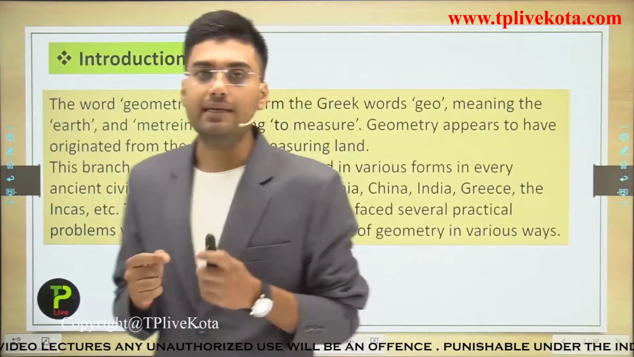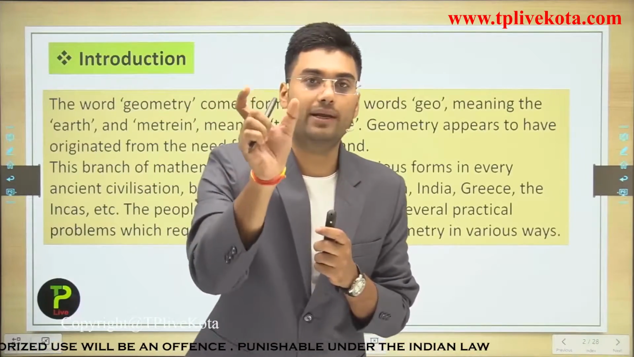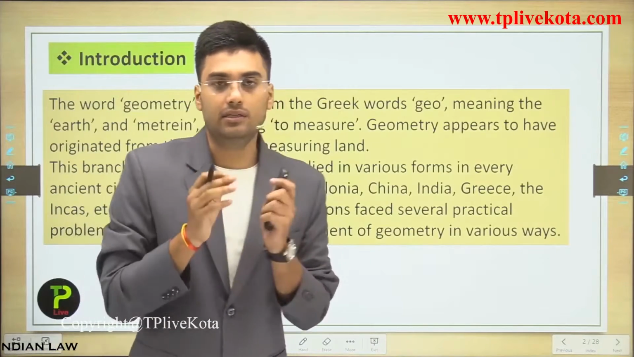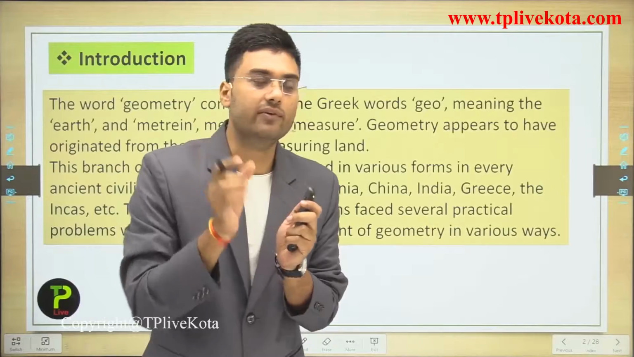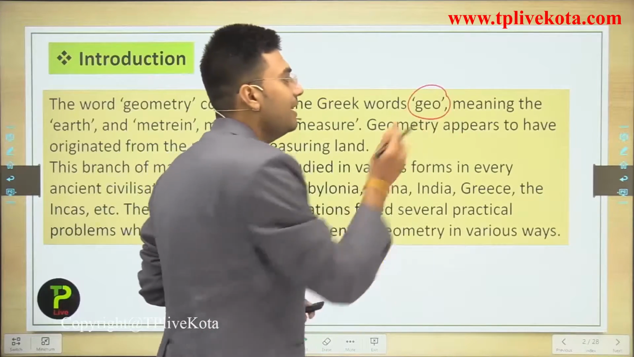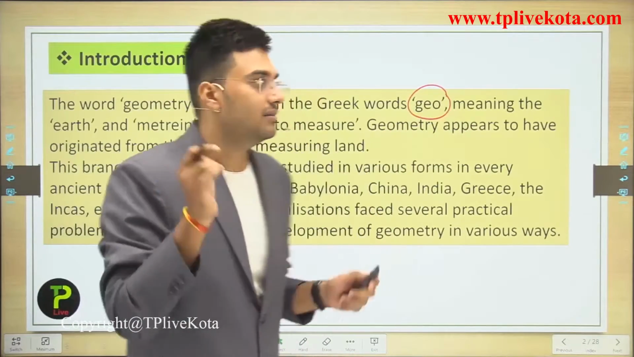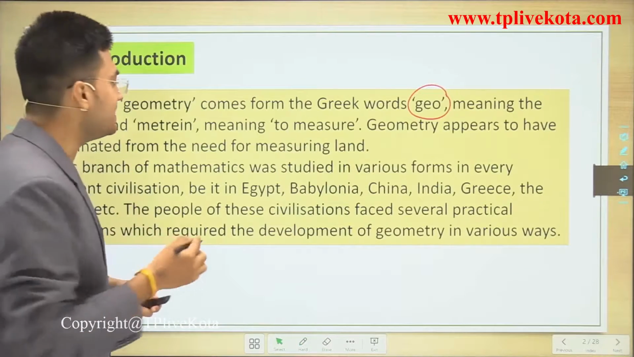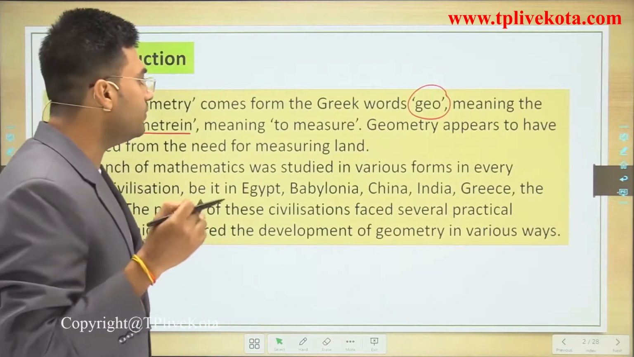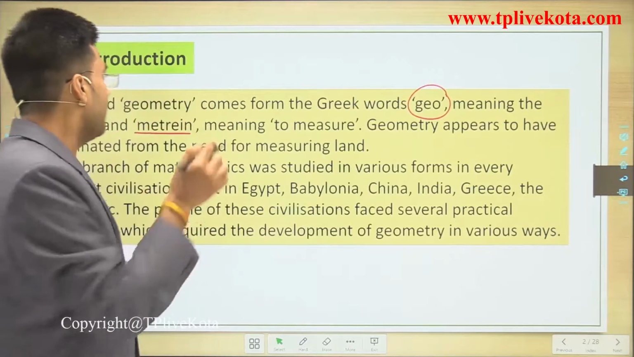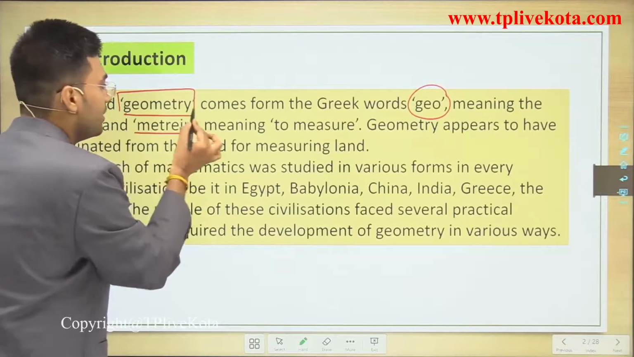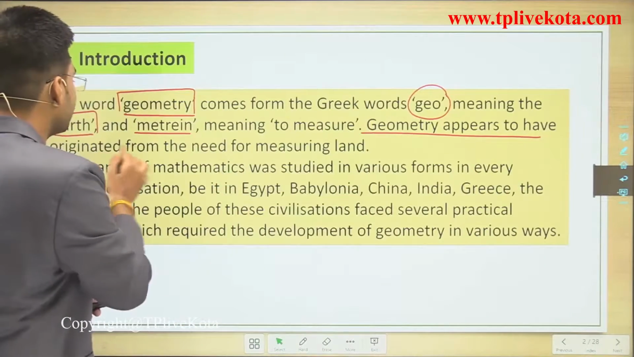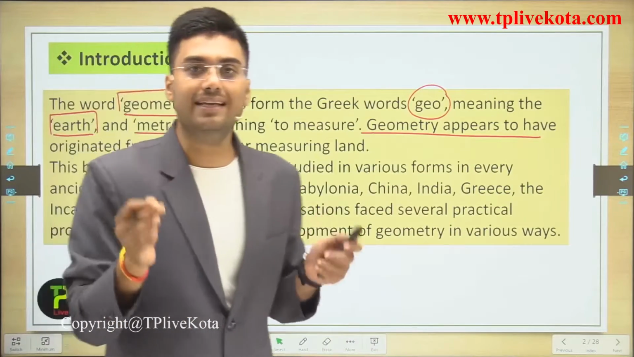Students, before starting, let's introduce the word geometry. The word geometry comes from two Greek words. The first is geo, and the meaning of geo is earth. The second word is metrion, and the meaning of this word is measure. That means geometry is measuring the earth. So we can say that geometry appears to have originated from the need for measuring land.